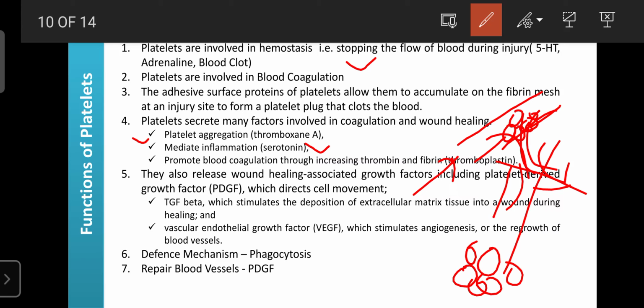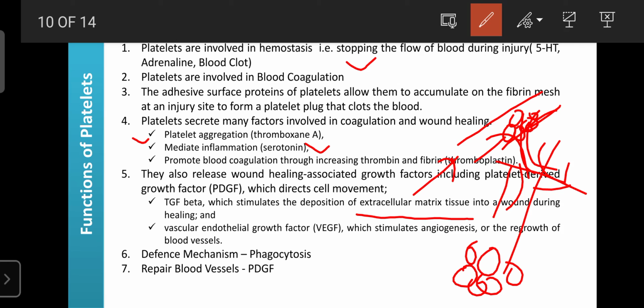Next, platelets promote blood coagulation through increasing the release or activation of thrombin and fibrin. That is helpful for the formation of the blood clot, and the blood clot is helpful to stop the bleeding, as well as being required for wound healing. The platelets also release platelet derived factors. These factors play an important role in the formation of the extracellular matrix at the site of injury. They also release the vascular endothelial growth factor.